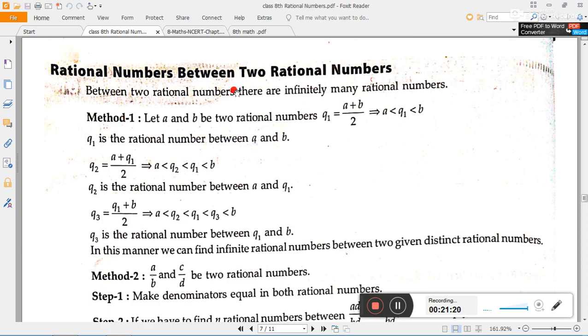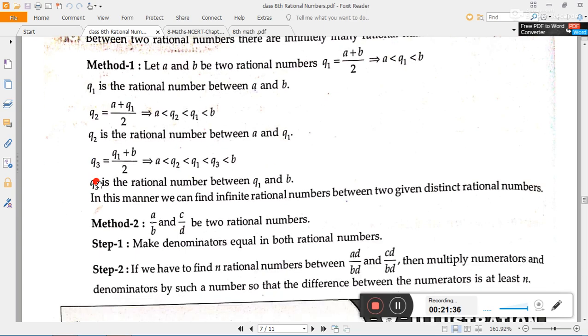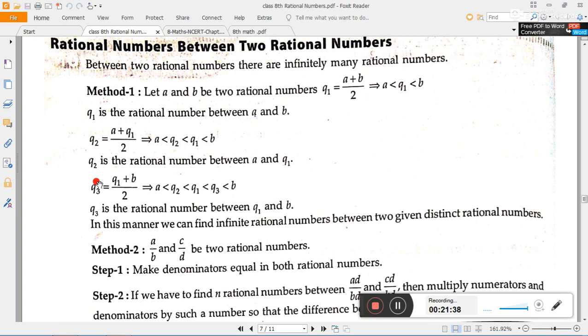After that, rational numbers between two rational numbers. So many times questions come in the exam to find two rational numbers, or a specific number of rational numbers, between two given rational numbers. So how to find them? There are two methods. The first method is for when we want to find only one rational number. If we want to find many more rational numbers between the two rational numbers, we can use the second method.